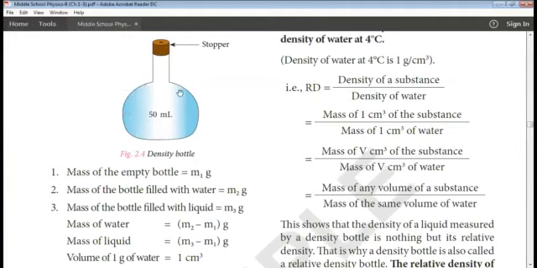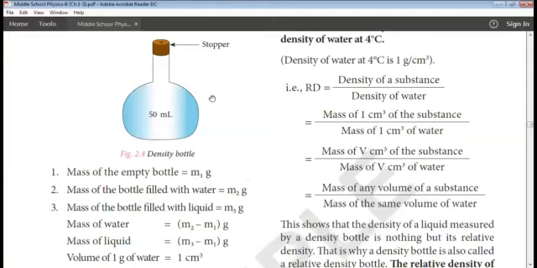Now we have to find the mass of the water. How will you find the mass of the water? M2 gram is the mass of the bottle filled with water, and M1 is the mass of the empty bottle. If you subtract M1 from M2, that is the mass of the empty bottle from the mass of the bottle filled with water, you are going to get the mass of water.